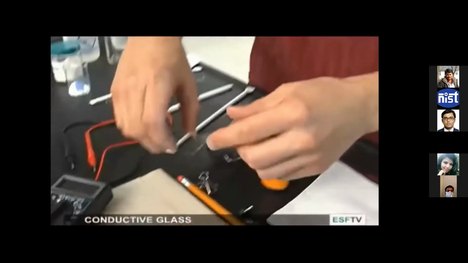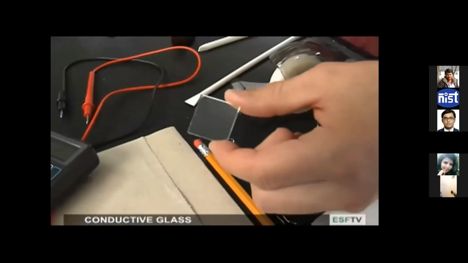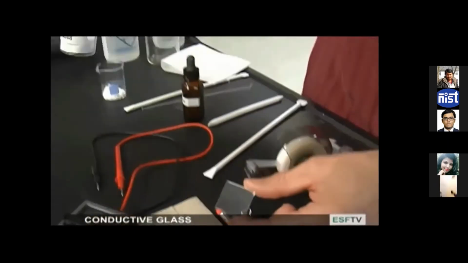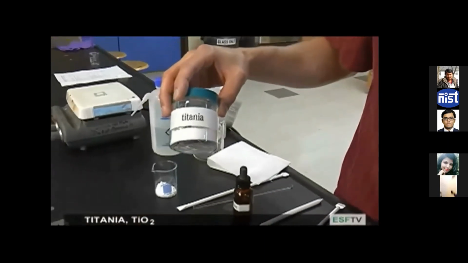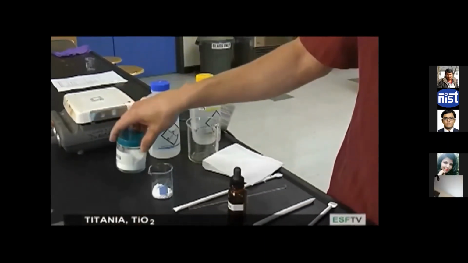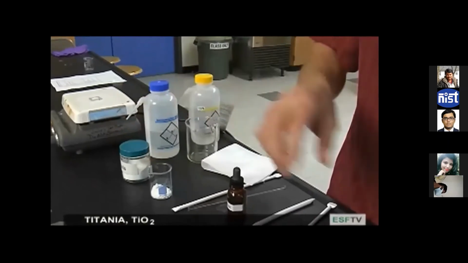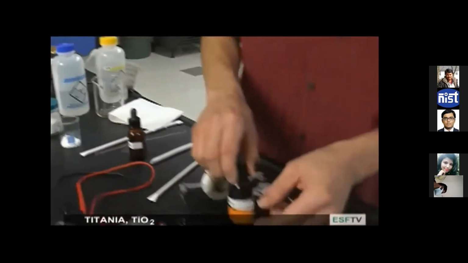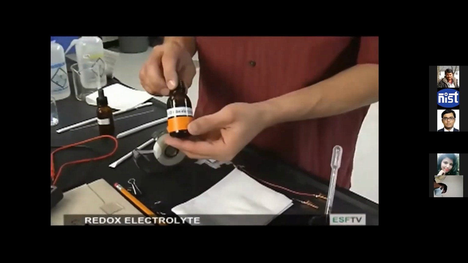There are a few things we need to make the dye-sensitized solar cell. The first is some conductive glass, as I have a piece right here. We also will need some titania, which is a white powder we'll talk about in a few minutes, and a redox electrolyte, which will help complete our circuit. The first thing we're going to do is make a paste using the titania. This titania is going to act as a conductor for the electrons.